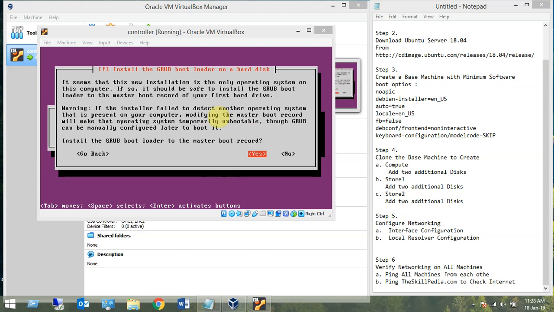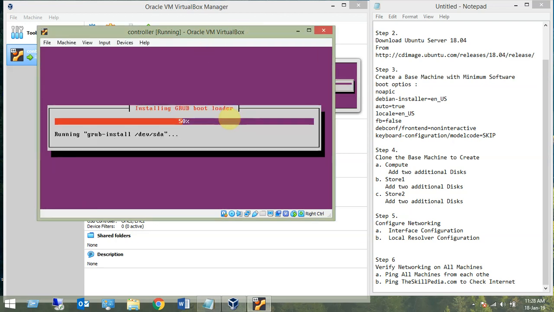And then install the GRUB bootloader to the master boot record. Yes. So we are installing it. Remember, we are installing it at /dev/sda, because when we'll be cloning, it will be asking that there are 3 partitions and LVMs and all, where you want to install the GRUB bootloader.